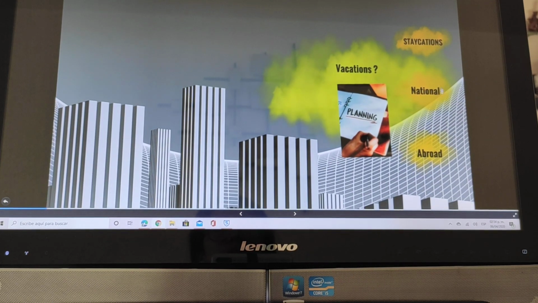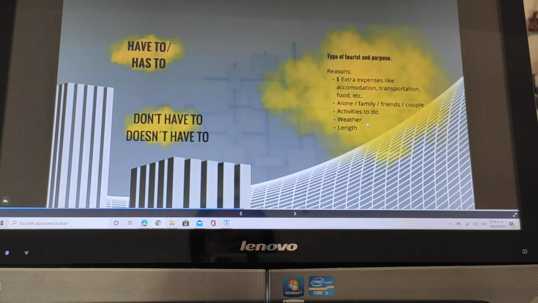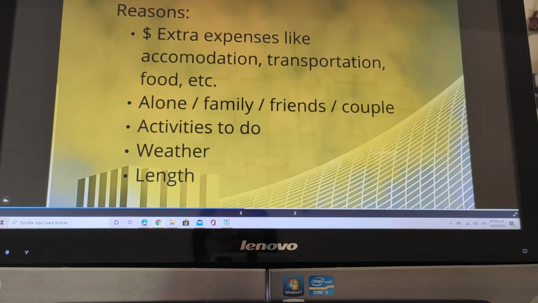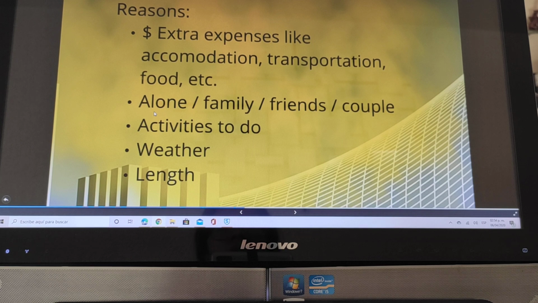So let's go to the national vacations. That means that we can travel to another state in Mexico. In this case, that depends on other ideas of traveling. Maybe I have more money because I have to consider extra expenses like accommodation, transportation, or food.